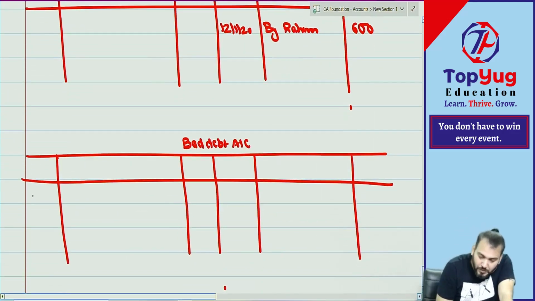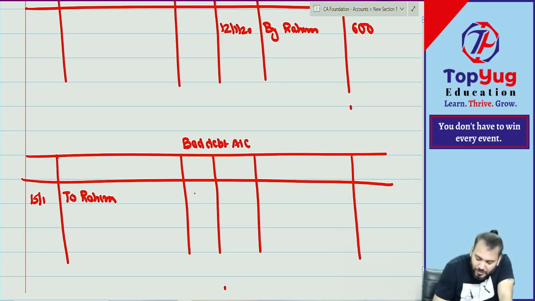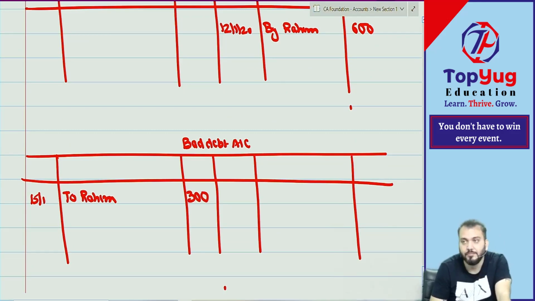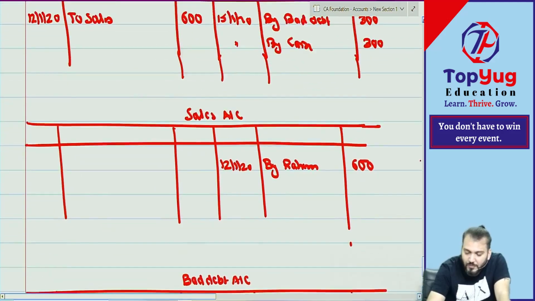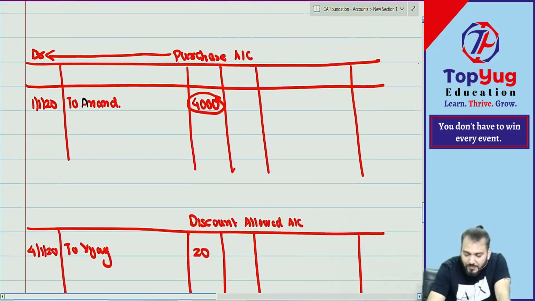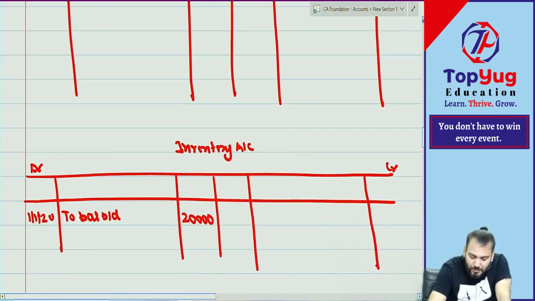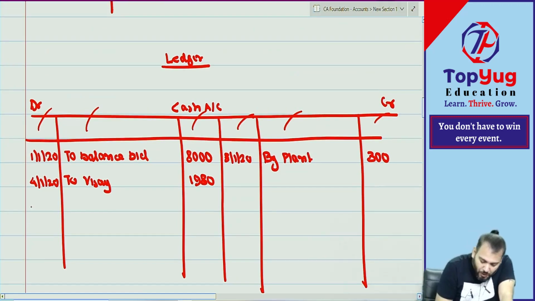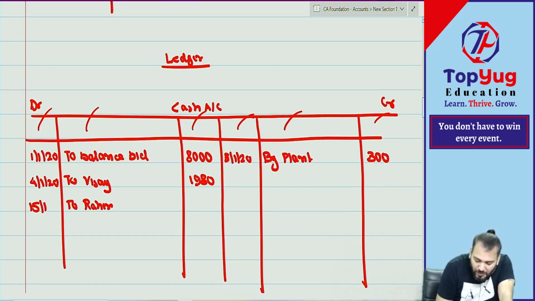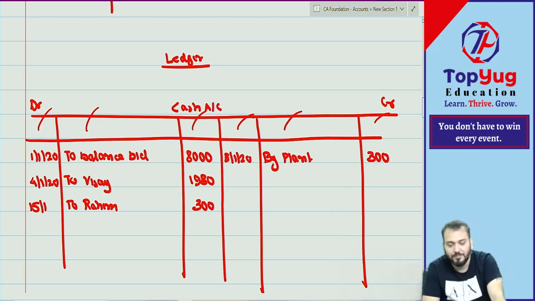Then we'll come to bad debt account. So on 15 Jan to what? To Rahim. How much? 300. Then we'll go to cash. Cash we will do to or by? His cash account is debited. Correct? Yes, sir. So we write to Rahim. On which date? 15 Jan to Rahim. How much received? 300. Okay.